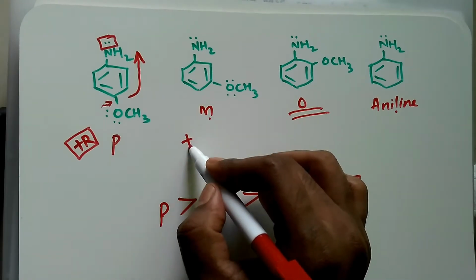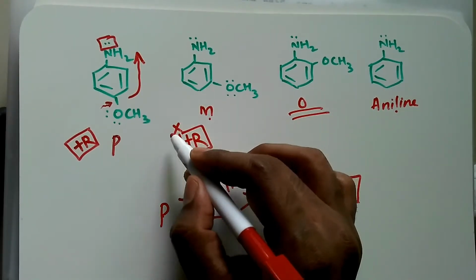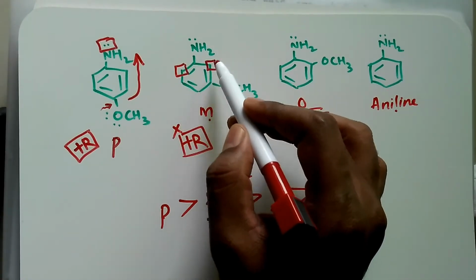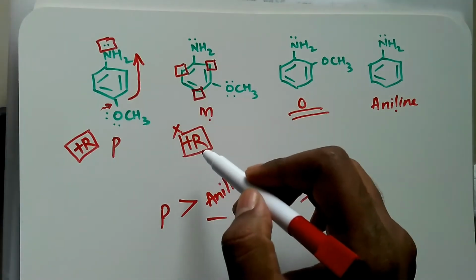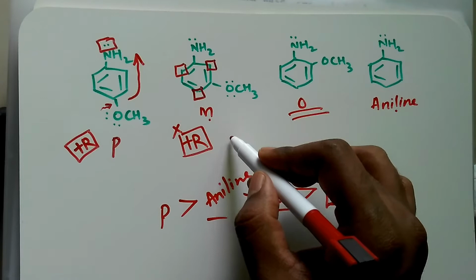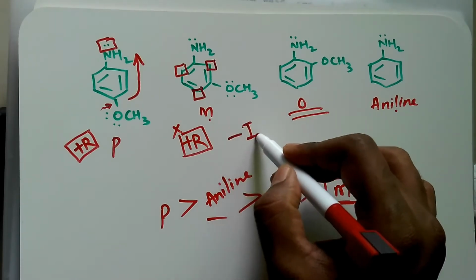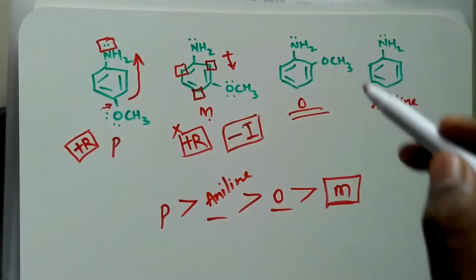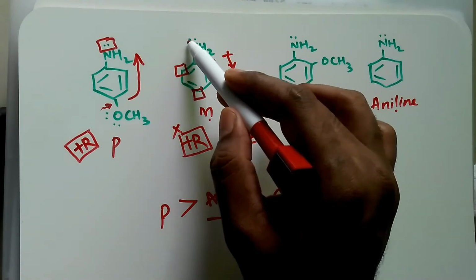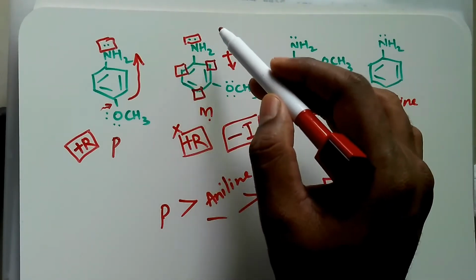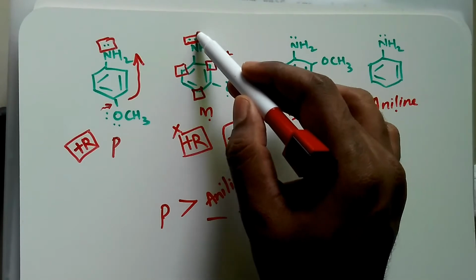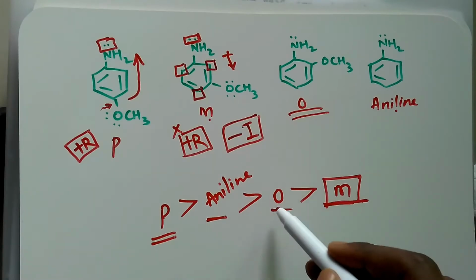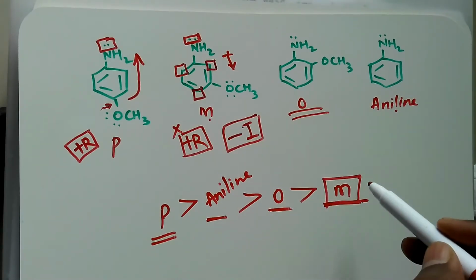Because it cannot show plus R effect. In the resonance hybrid structure, electrons are only at the ortho and the para positions, so it cannot show plus R effect, and it can only show negative inductive effect. Since it shows negative inductive effect, it shifts the electron density towards itself, and the electron density here becomes less, and that is the basic criteria. If the electron density here is less, it is the least basic. So para is the most basic, followed by aniline, followed by ortho, followed by meta.